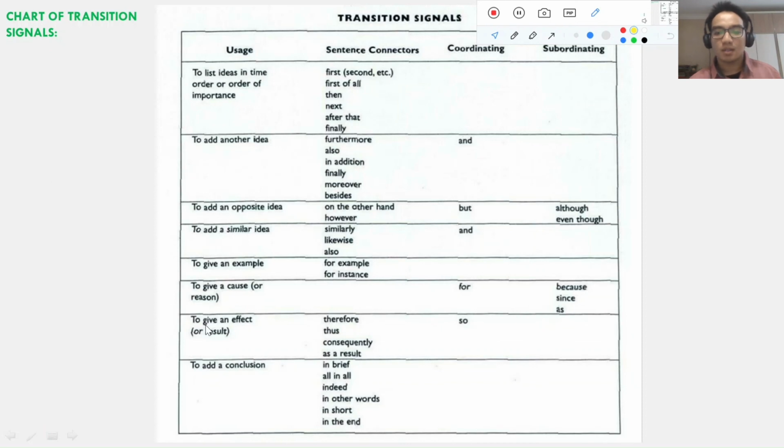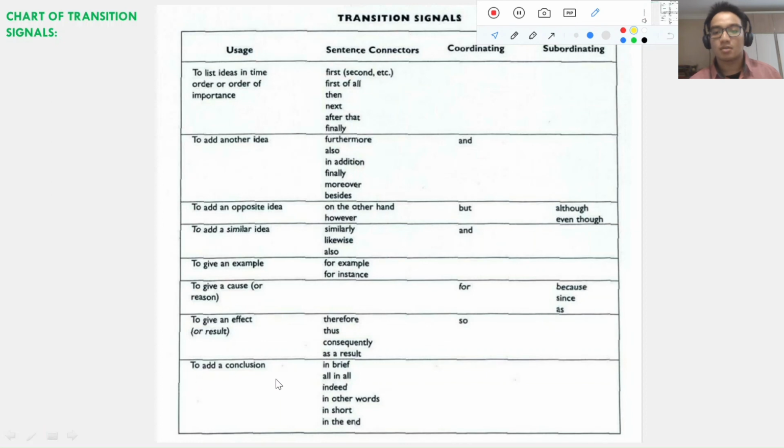And then for the usage of giving an effect or result, we could use therefore, thus, consequently, as a result for the transition signals in the form of sentence connector. And then we could use so in the form of coordinating conjunction. The last usage is to add a conclusion.